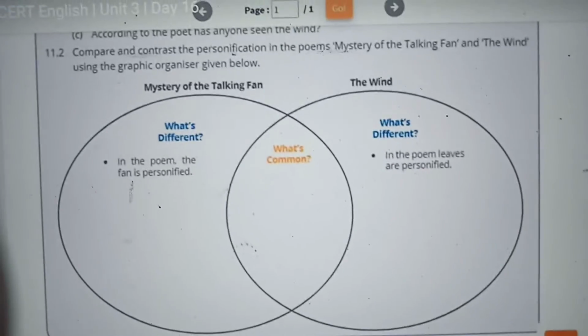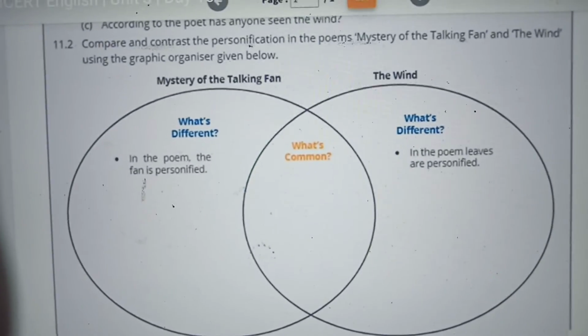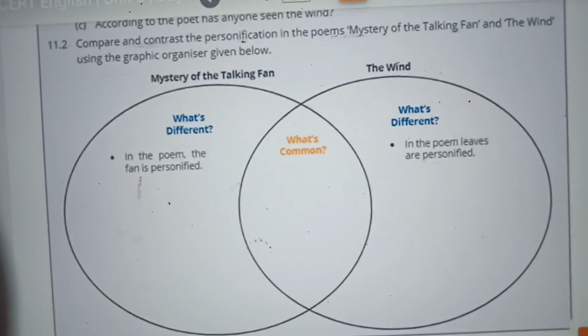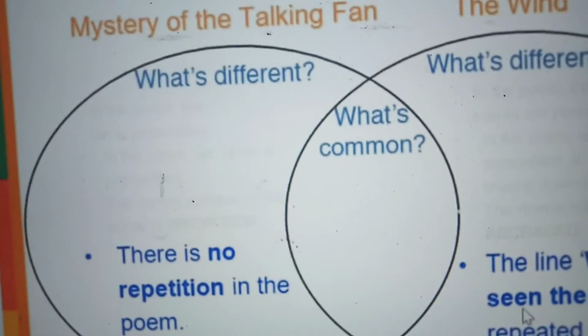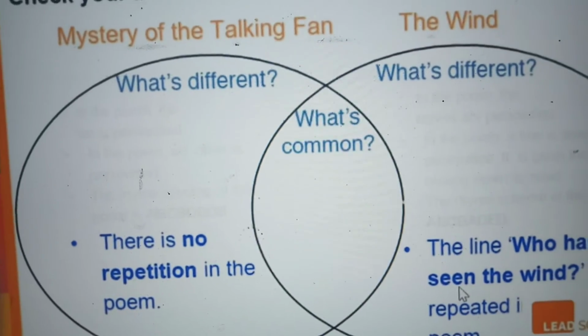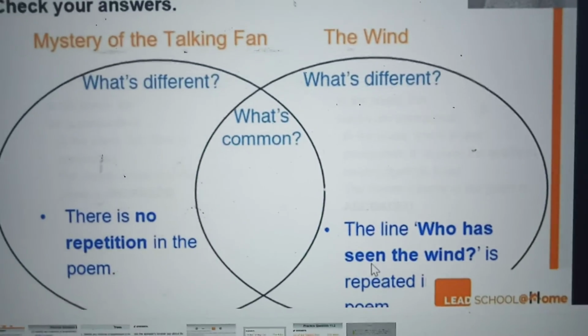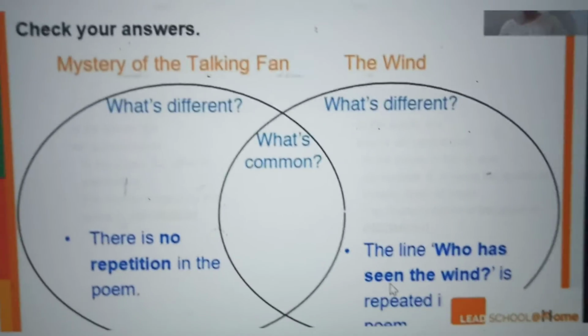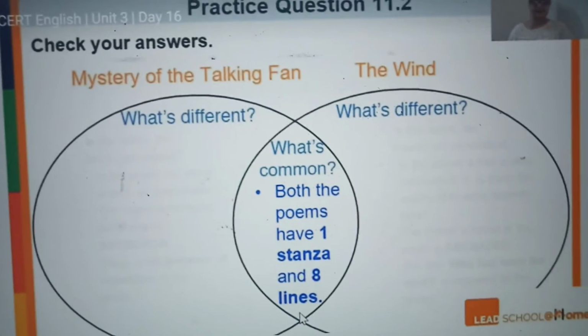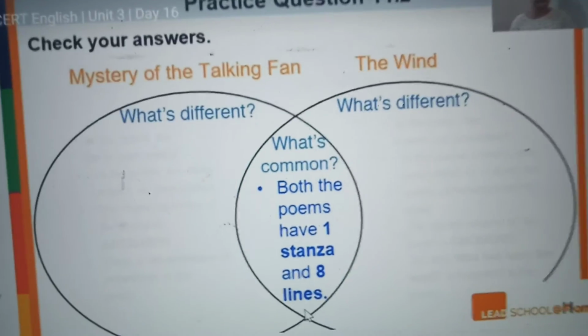In the first, the fan is personified; in the other, the wind. What is different and what is common, you have to write like this. There is no repetition in the fan poem, but in the wind poem, the line 'Who has seen the wind?' is repeated. What is common? Both poems have only one stanza and 8 lines.